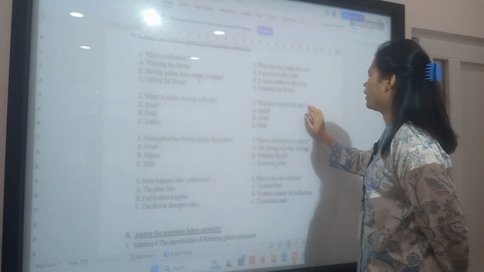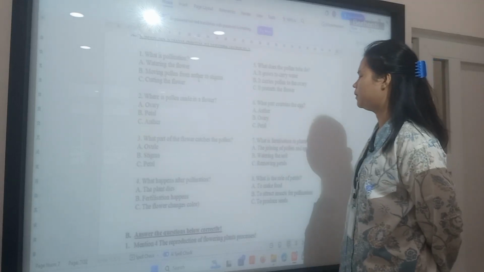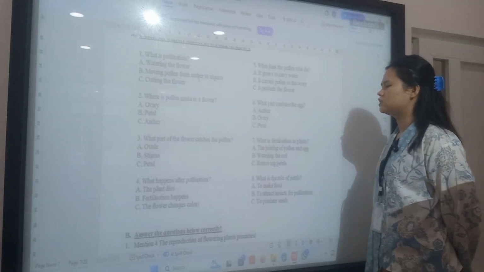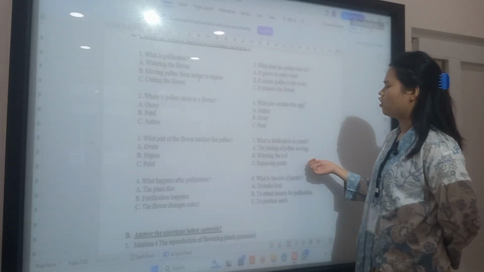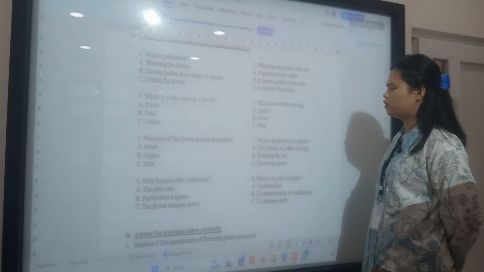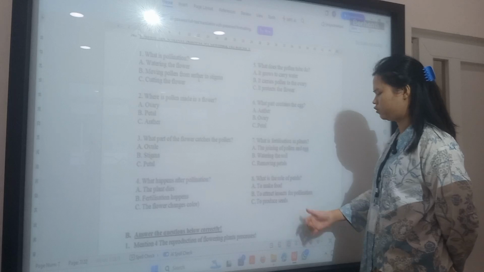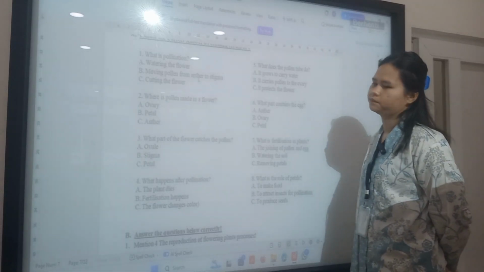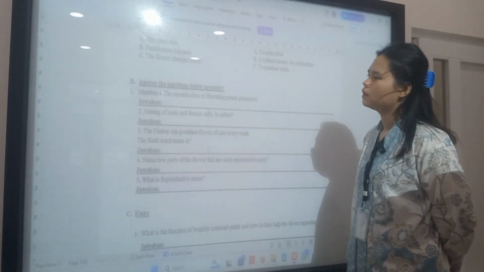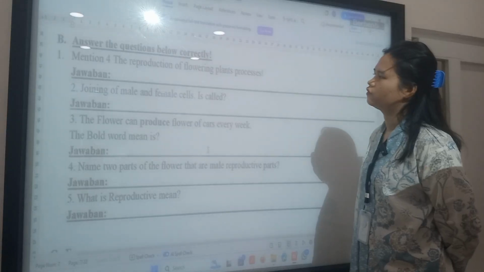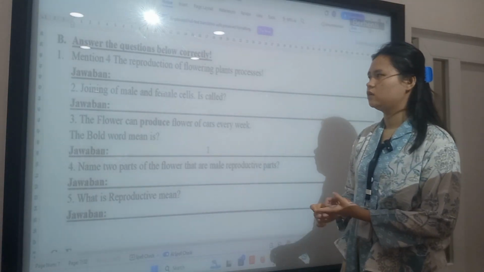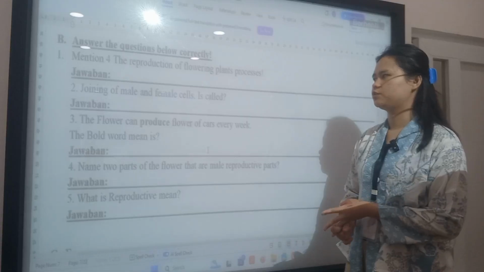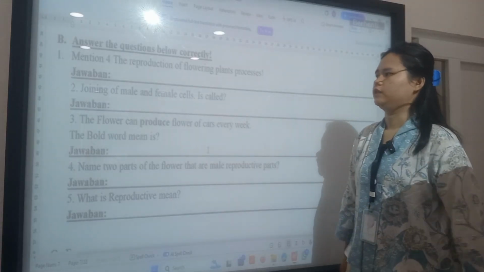Number six, what part contains the egg? It's ovary. What is fertilization in plants? It's the joining of pollen and egg. Number eight, what is the role of petals? It's B, to attract insects for pollination. Next question. Mention the reproduction processes of a flowering plant. It's germination, pollination, seed dispersal, and then fertilization.